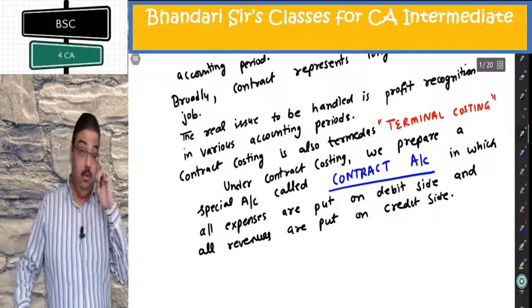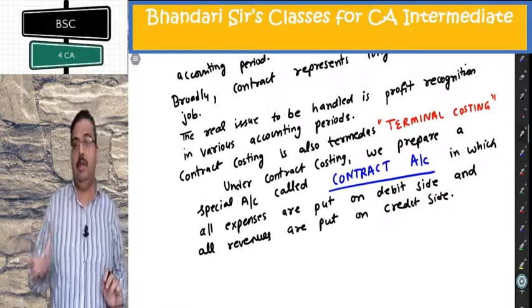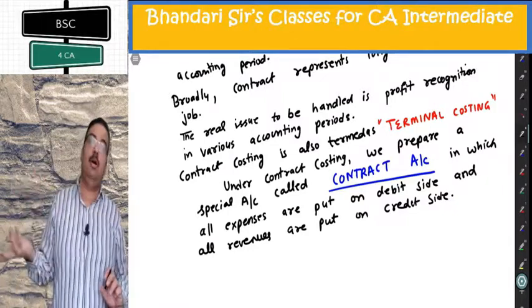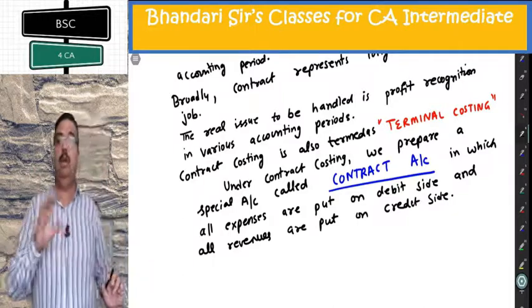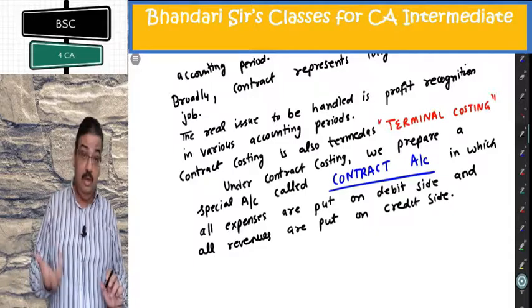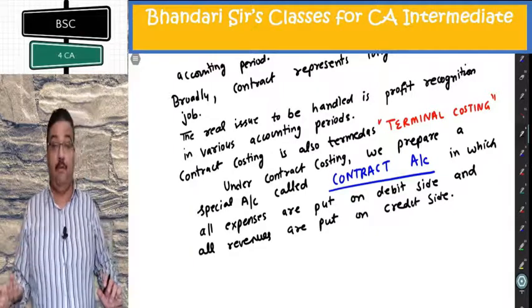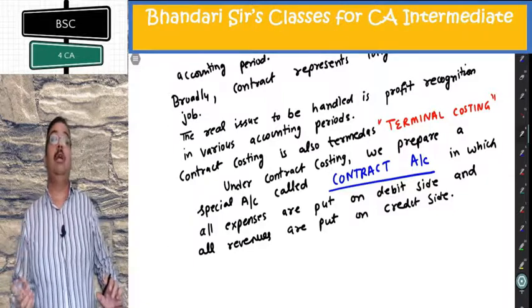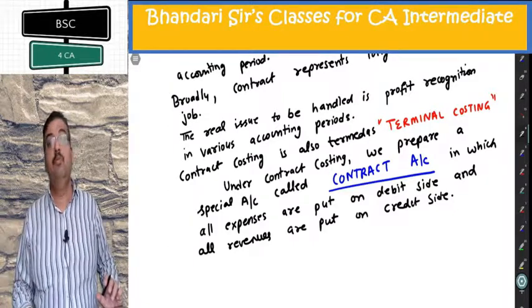It is similar to the income statement that we prepare. On debit side, all the expenses, even opening stocks. On credit side, all the revenues, even the closing stocks. Now from there we'll get something called notional profit, which we'll analyze further to find what amount should be taken to costing P&L. We'll reach there.